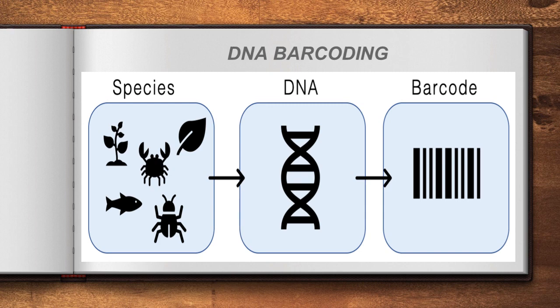The same technique is applied in DNA also. Here, whatever species we take, every organism consists of cells, and the cells consist of DNA. So DNA consists of DNA bases, right? So the details regarding the particular DNA will be given in the form of barcodes, like a product.